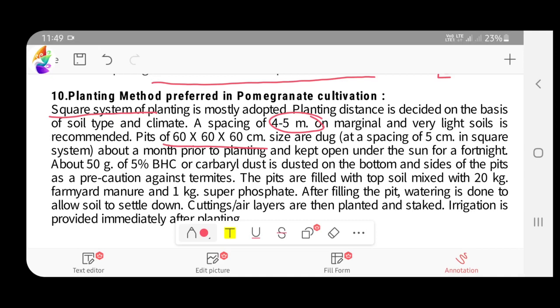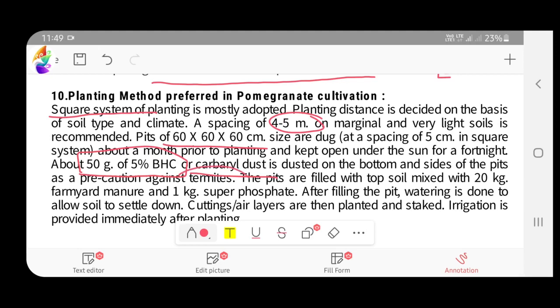Then we have to apply 50 gram of 5% BHC or carbaryl dust. This is mainly for nematodes and all those ants and small termites that cause damage to the plant.